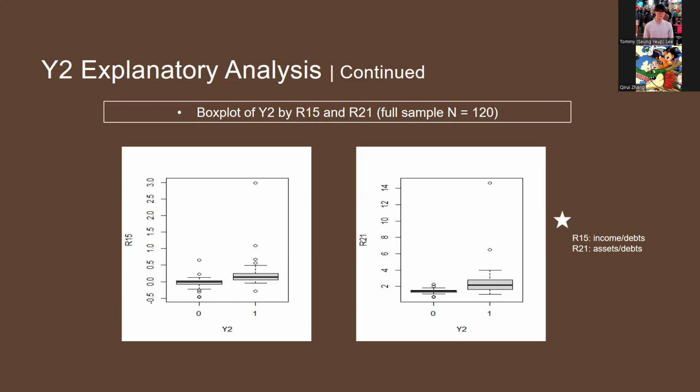So the next box plot is asset over debts. Again, same pattern here. Healthy firms generally have more assets over debts than firms that are close to bankruptcy. The mean for healthy firms is around 2, meaning their assets are 2 times their debts. There's an outlier that has 14 times more assets than its debts, and it's very impressive.